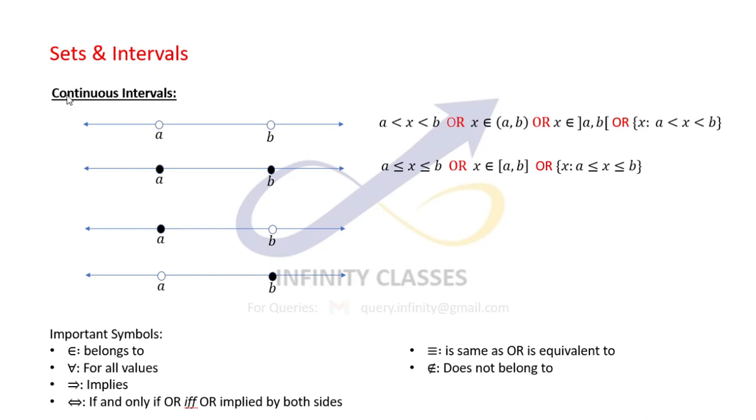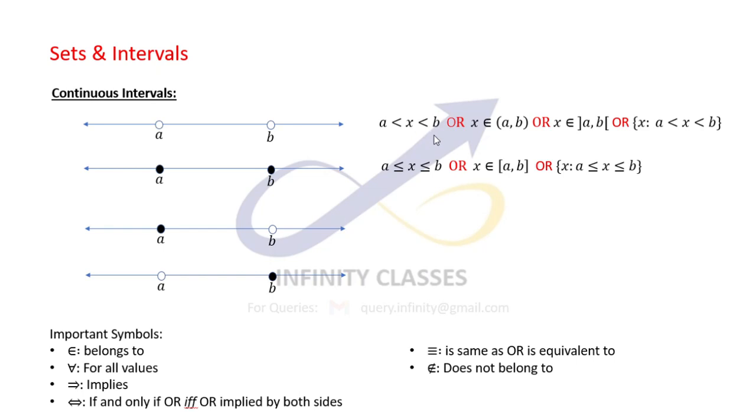Continuous intervals. Whenever we want to represent a continuous interval, which has all the points between two given points, it is called a continuous interval. How to represent A is less than x is less than B? There is a simple way. On the number line, we write the open point A, open point B. Obviously, the relative position of A and B should be very clear and correct on the number line.